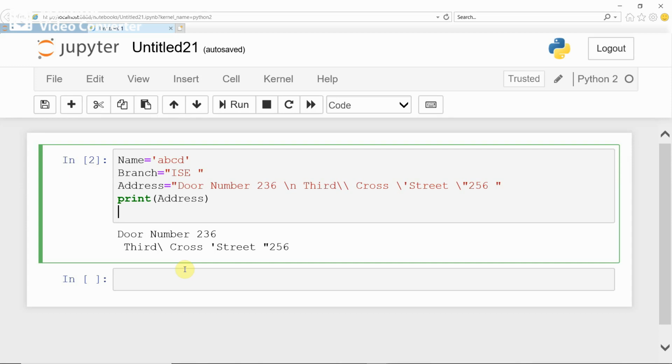For example, in the print statement, if you want to display a raw string, R, okay, and then in a single quote, give this is Carol, and then backslash,